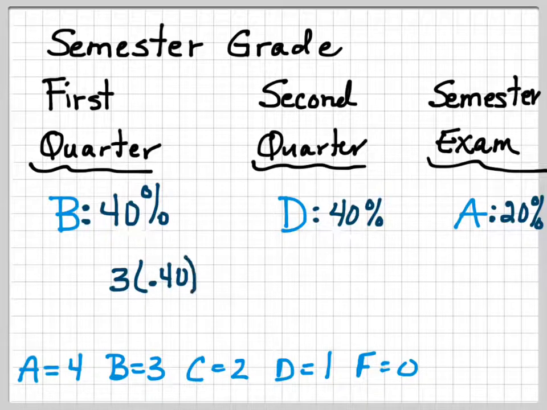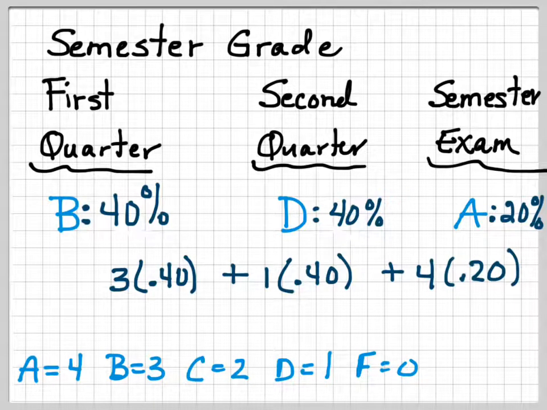Now what we're going to do is say, well, the B counts for 3, so it'd be 3 times 0.4, converting that to a decimal, plus the D counts for 1 times 0.4, plus A counts for 4 times 0.2. And when we add these together, we get a 2.4, which we would record as a C for that grade. Let's take a look if we change something around here.